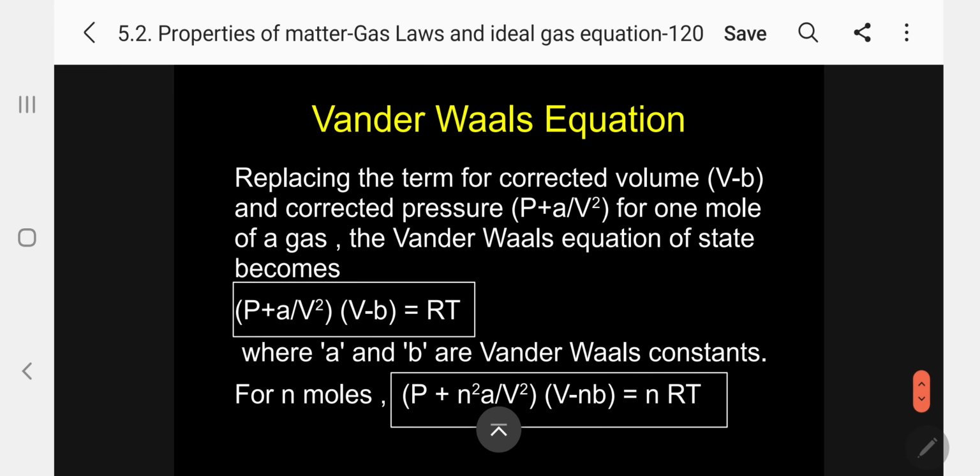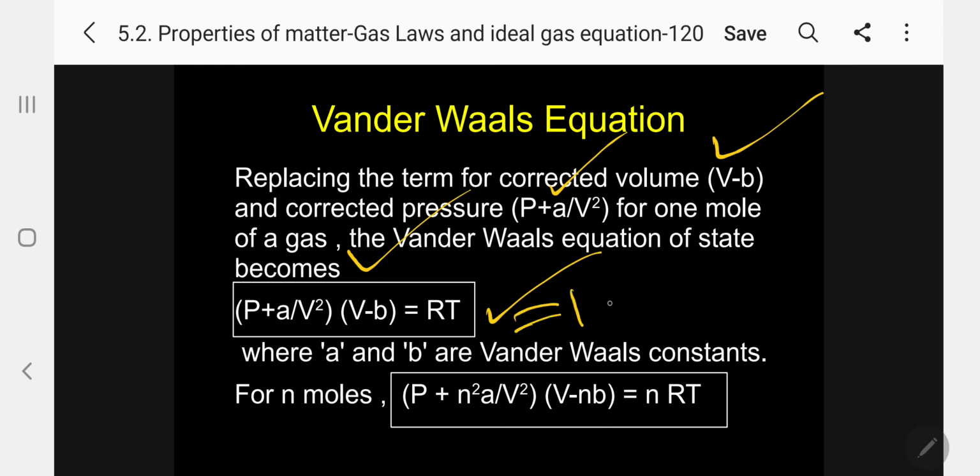Now, we come to the van der Waals final conclusion. Replacing the terms for corrected volume and corrected pressure, for 1 mole of a gas, the van der Waals equation of state becomes (P plus A by V squared) into (V minus B) equal to RT. This is for 1 mole.